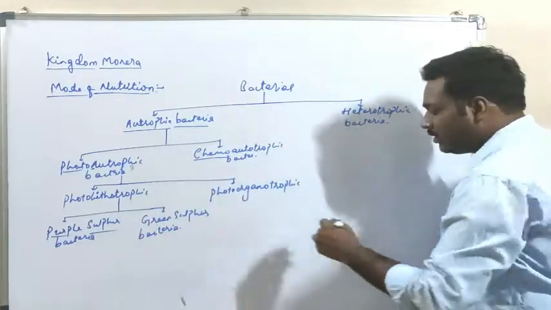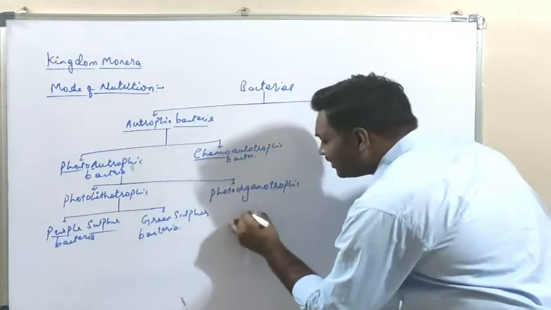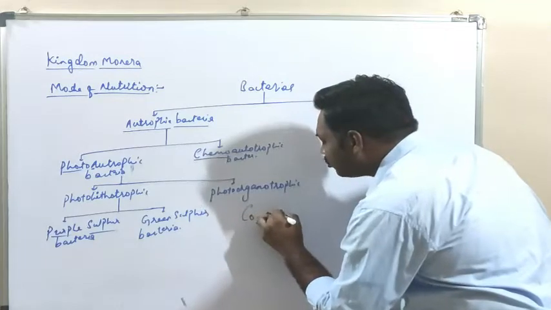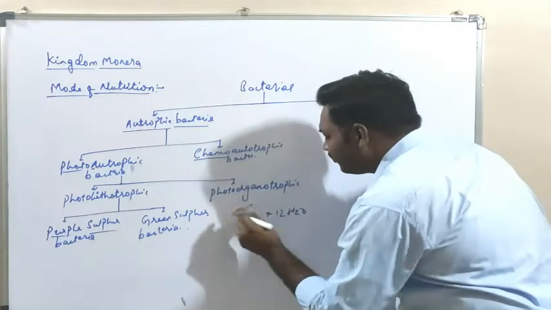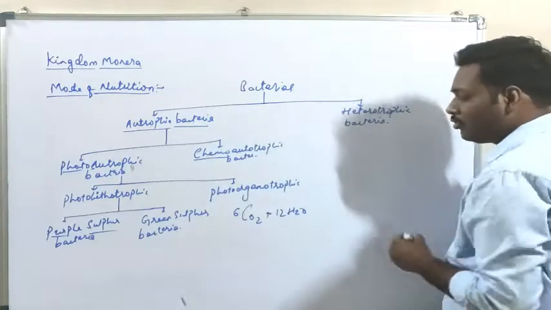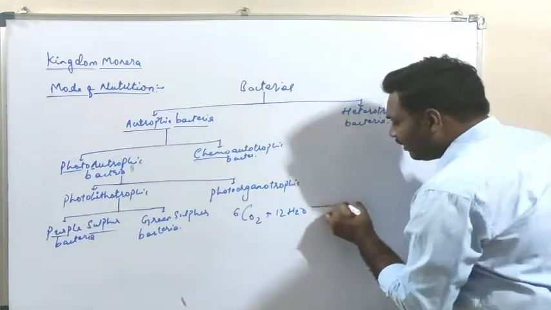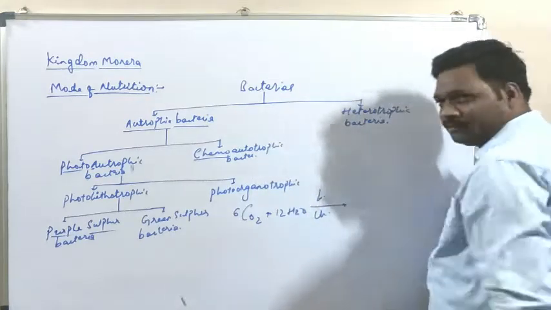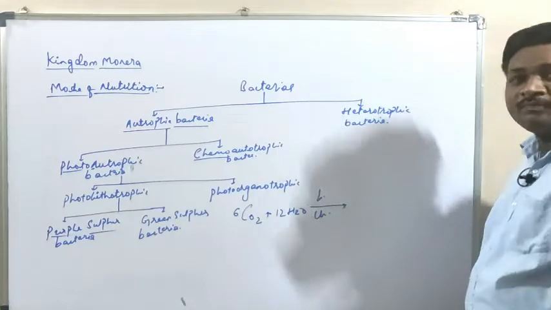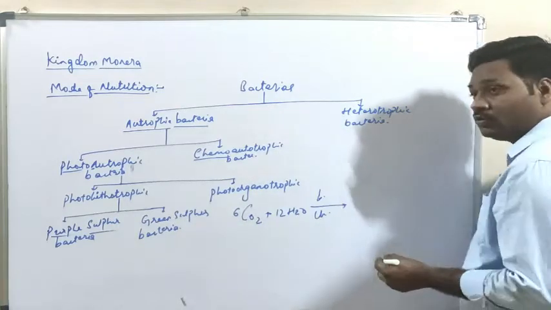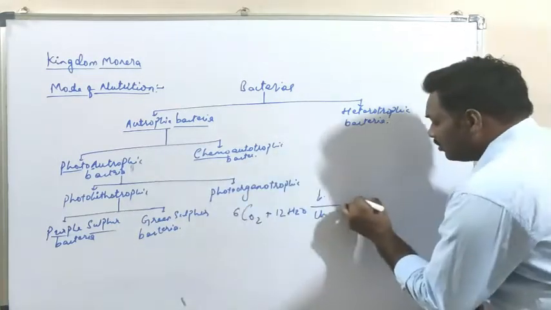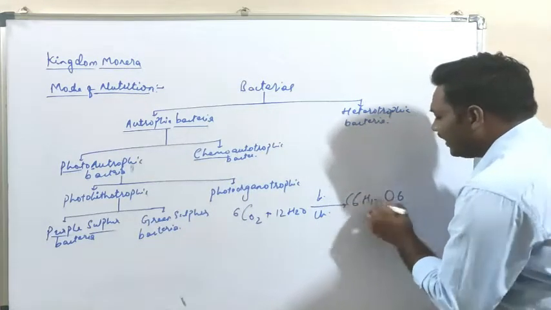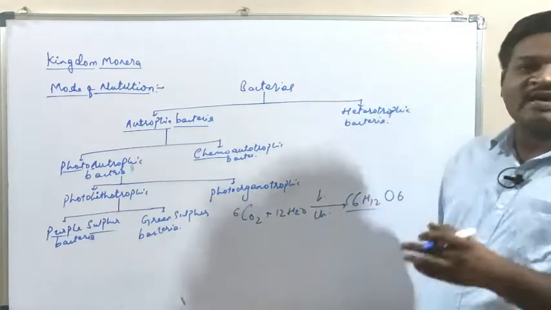See here, in photosynthesis we have 6 molecules of CO2 plus 12 molecules of H2O. They combine with the help of light and chlorophyll molecule, and they are converted into C6H12O6, that is glucose, the organic compound.